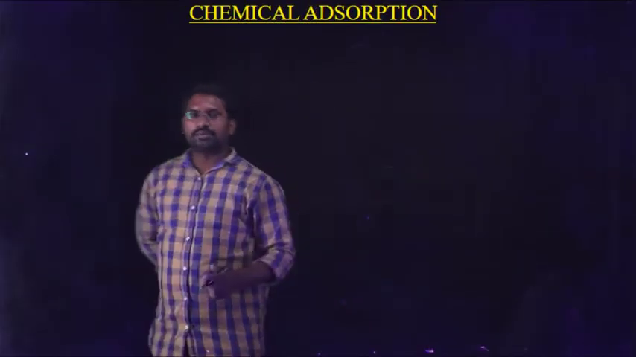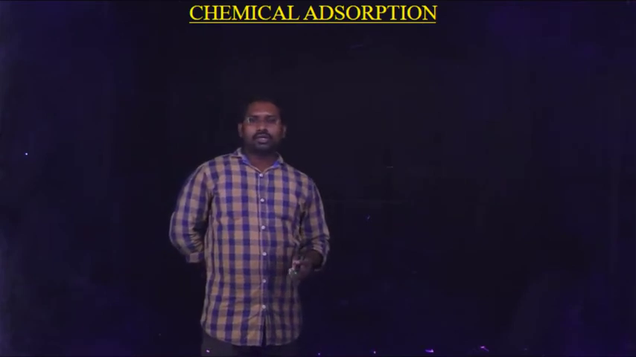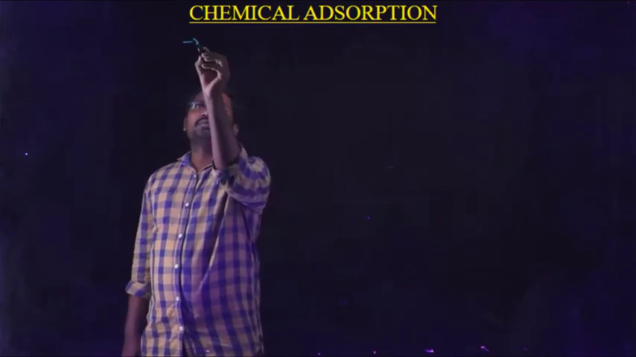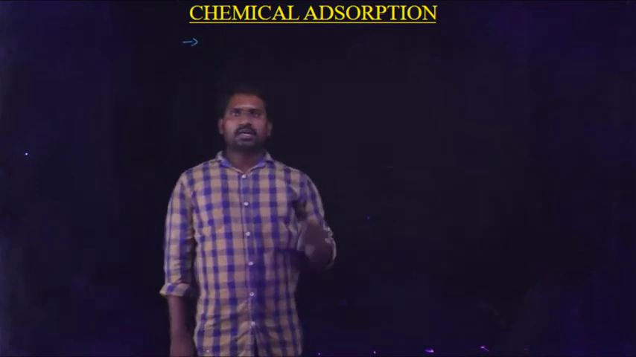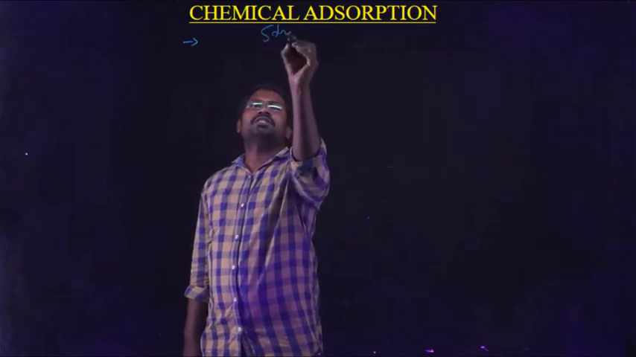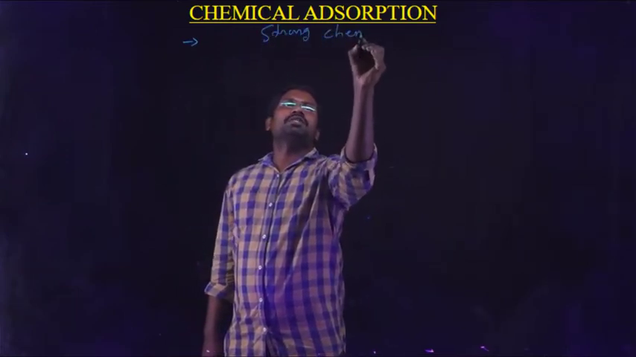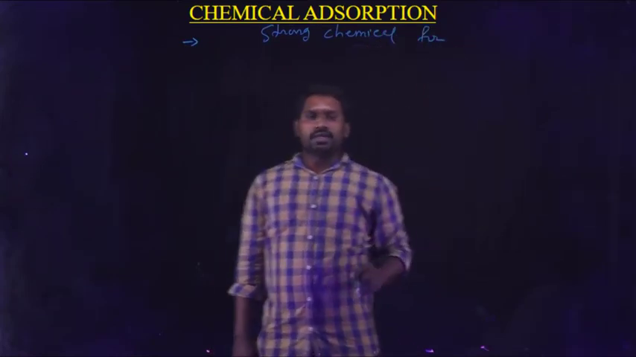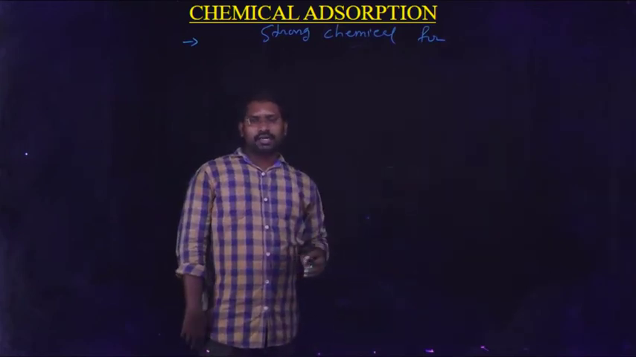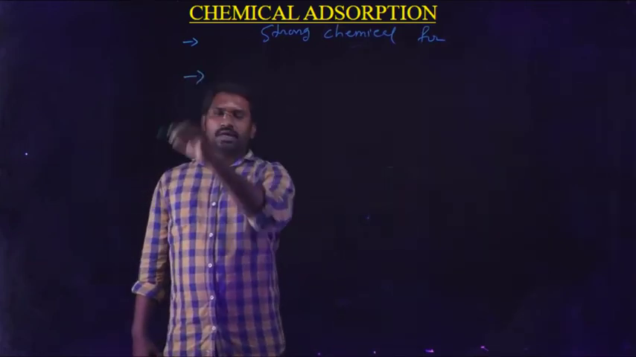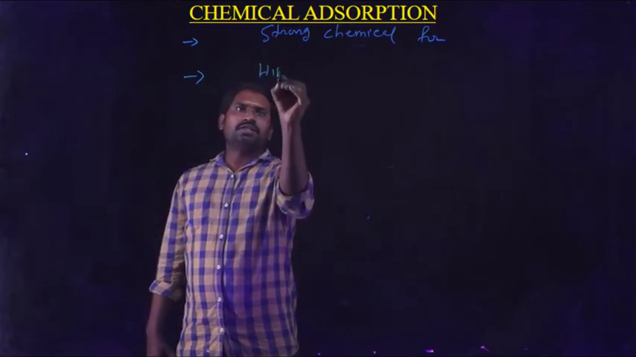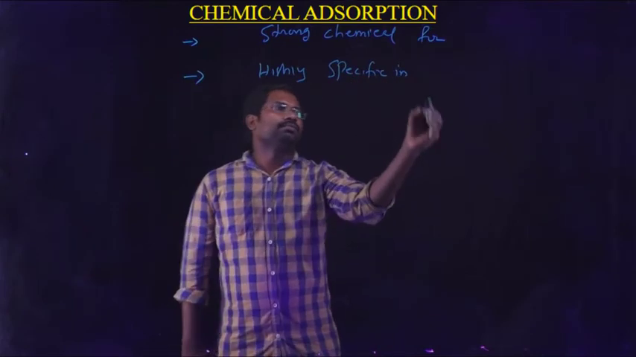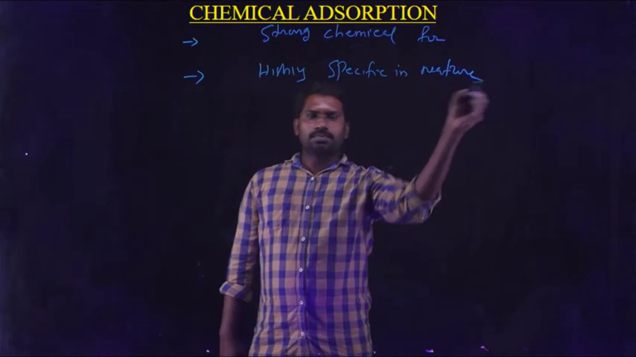The classification of adsorption, that is, chemical adsorption. So till now we learned about physical adsorption and the second one is chemical adsorption. Students, what is meant by chemical adsorption? Chemical adsorption means strong chemical forces are effective between the adsorbate and adsorbent, that is known as chemical adsorption. Another important point is chemical adsorption is highly specific in nature.